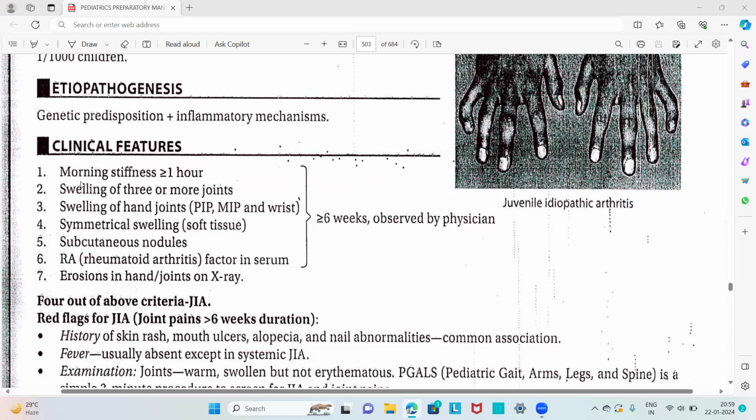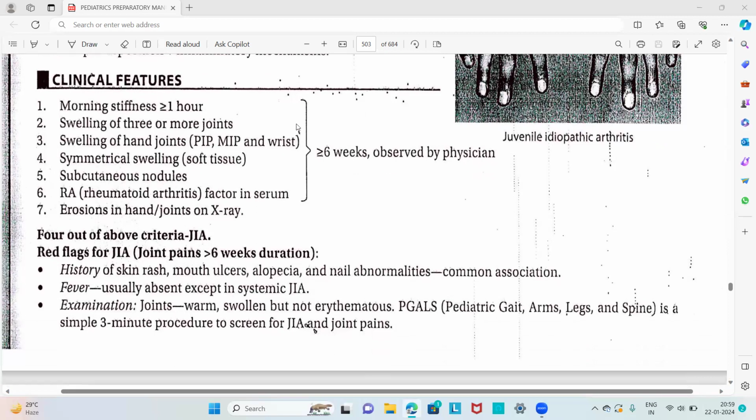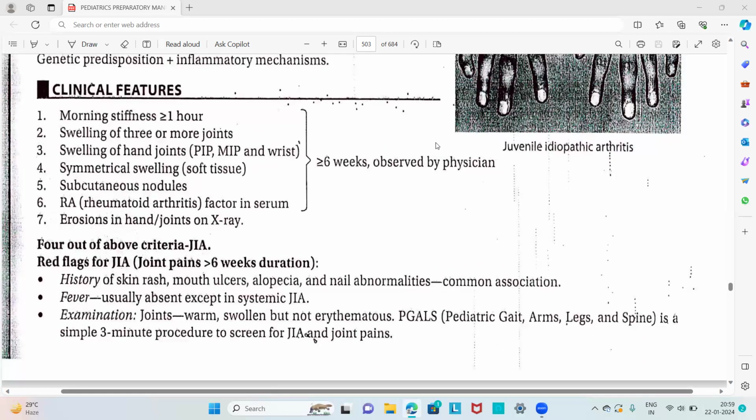This is remembered by the mnemonic M, four S's, and R E. M is morning stiffness greater than or equal to 1 hour. The four S's are swelling of 3 or more joints, swelling of hand joints, symmetrical swelling, and subcutaneous nodules. R is rheumatoid factor in the serum, and E is erosions in the hand joints on X-ray. All these clinical features should be present for greater than or equal to 6 weeks, observed by the physician. That is the characteristic feature of juvenile idiopathic arthritis.